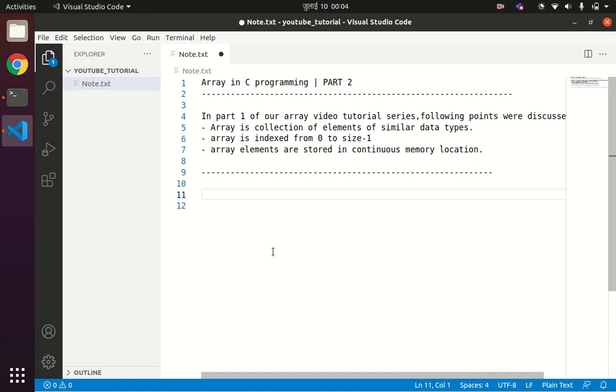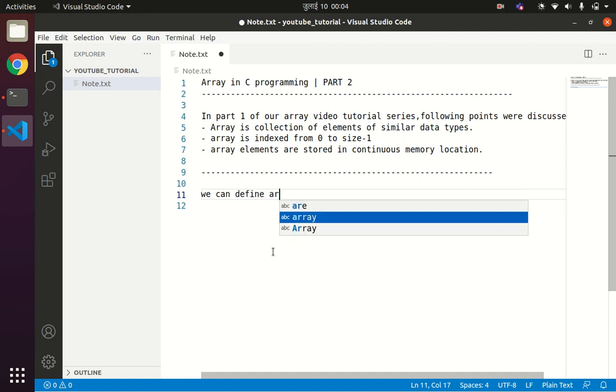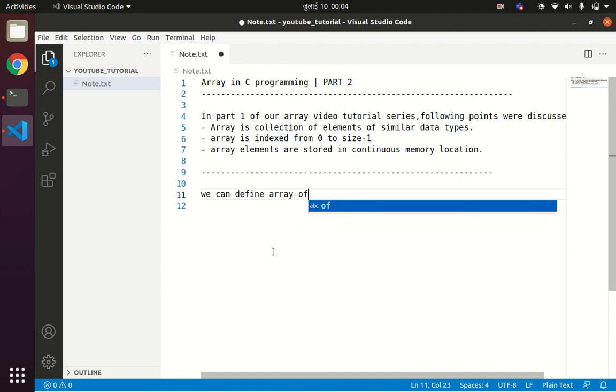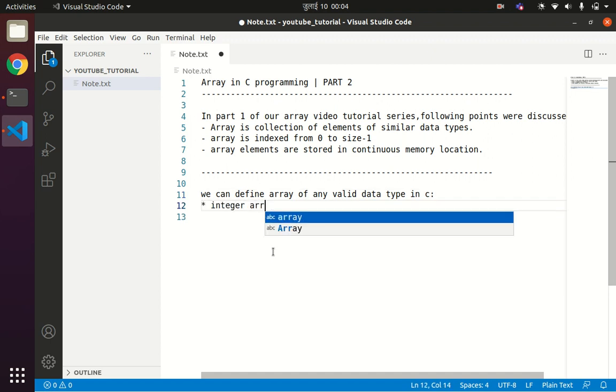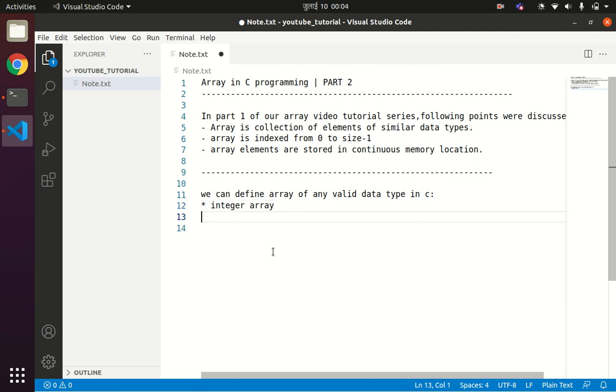So now we can define an array of any valid data type in C. So we discuss the integer array. Integer arrays are used to store only integer values, and we can define an integer array something like this: int a of size, suppose, 100. So in this integer array we can store 100 integer